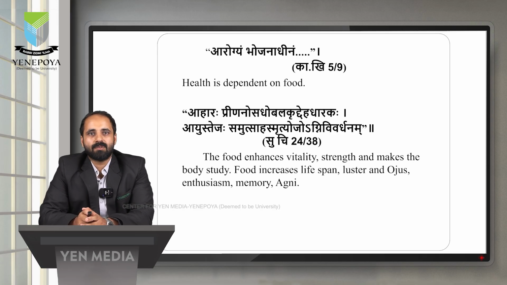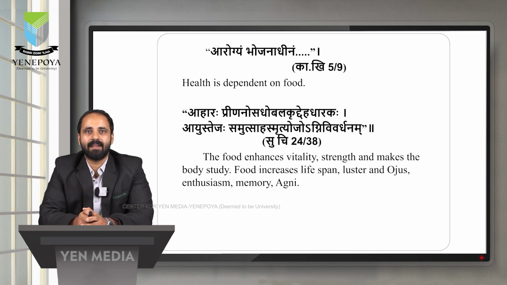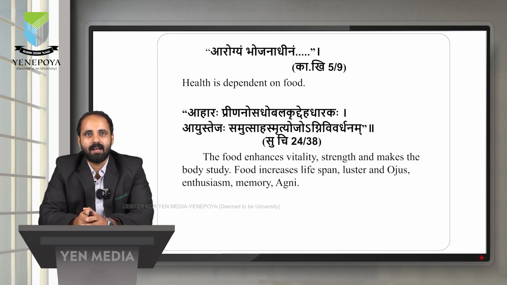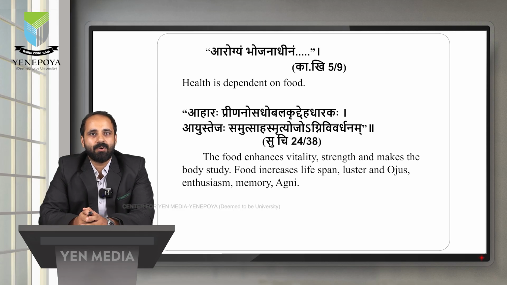Next, Susruta Chikitsa, 24th chapter, 38th sloka: Ahara Prinano Sathyo Balagrit Deha Dharagaha, Ayu Tejaha Samutsaha Smriddhi Ojo Agni Vivarthanam. That is according to Susrutacharya, the food enhances vitality.